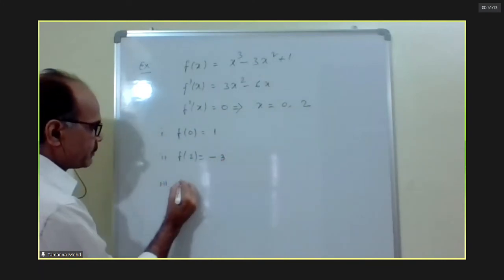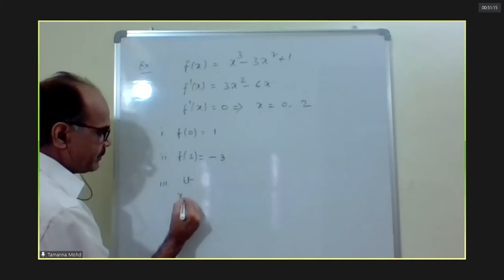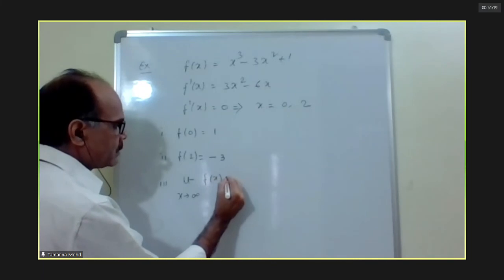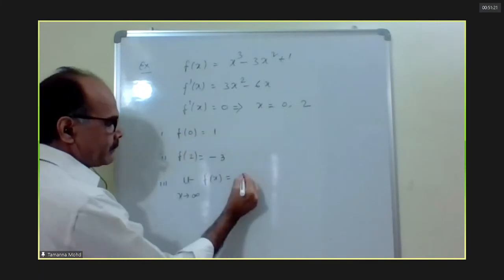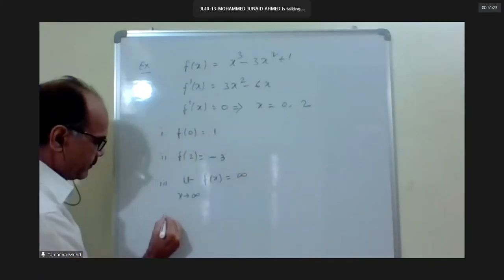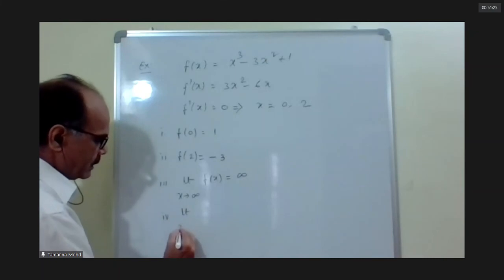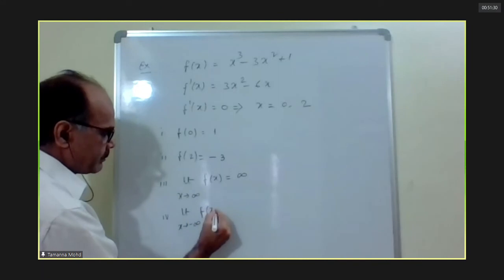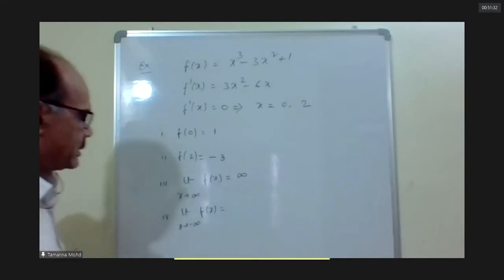Number 3: limit x tends to infinity f x is infinity. Limit x tends to minus infinity f x is minus infinity. Very good.